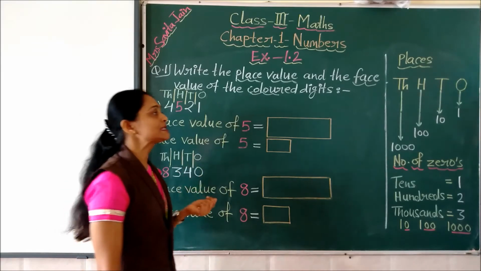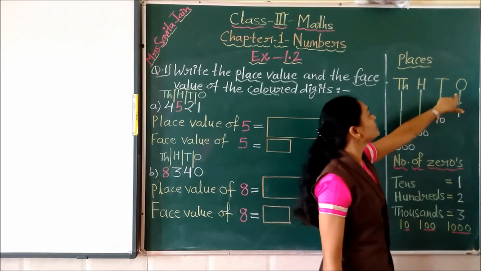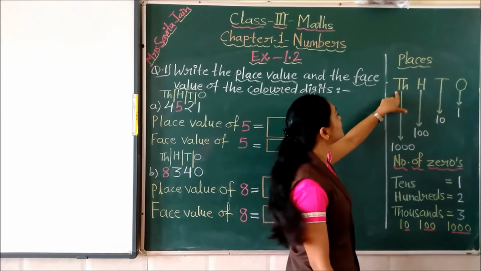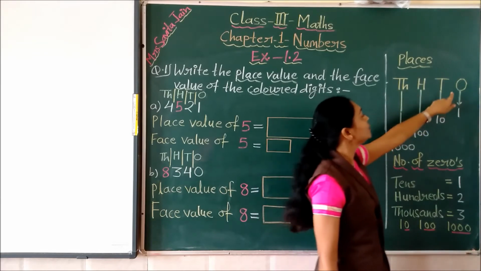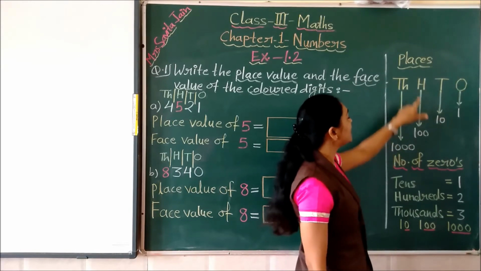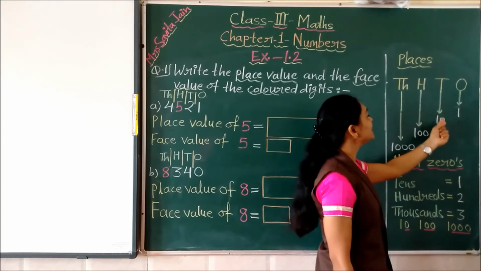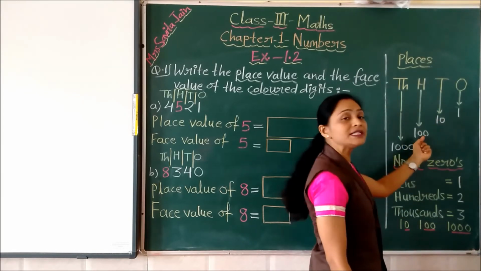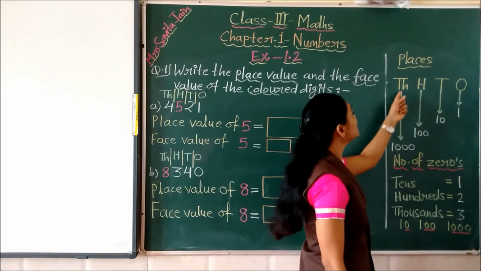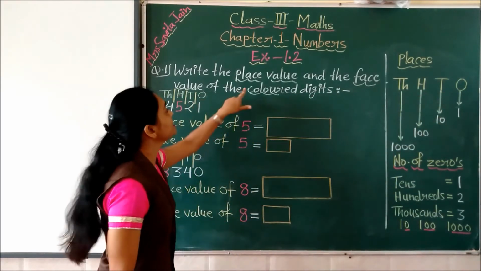First of all, we will see what are the different places and what are the values of different places. From the right you can see this is the ones place, this is the tens place, this is the hundreds place and this is the thousands place. The value of the ones place is 1, the value of the tens place is 10, the value of the hundreds place is 100 and the value of the thousands place is 1000.